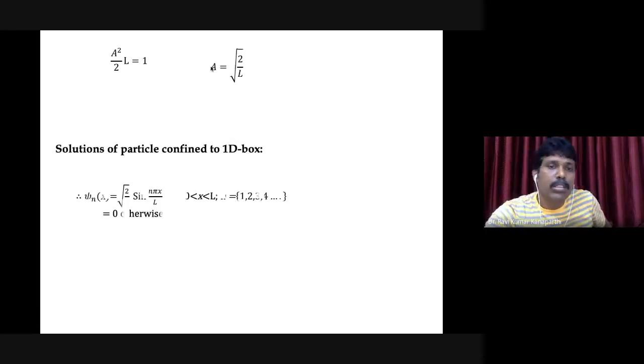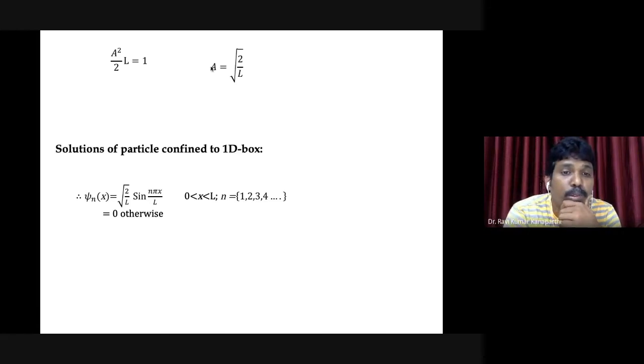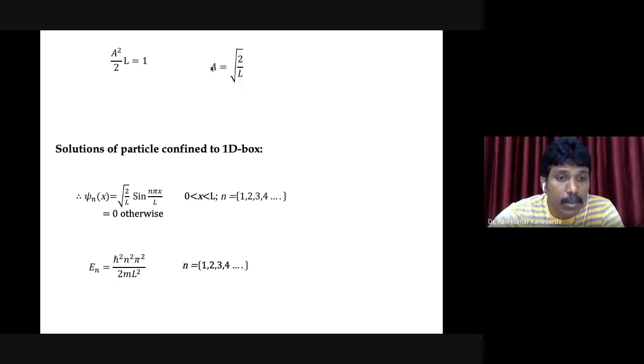Now the complete solution of the particle confined to a one-dimensional box is nothing but psi n of x equal to square root of 2 by L multiplied by sine n pi x by L, for all values of n equal to 1, 2, 3, 4 and so on. Outside the box it is basically 0, and the eigenvalue, that is the energy, is nothing but h cross square n square pi square by 2 m L square.